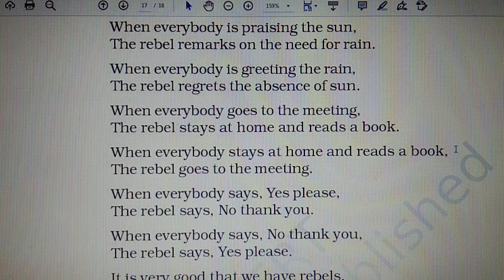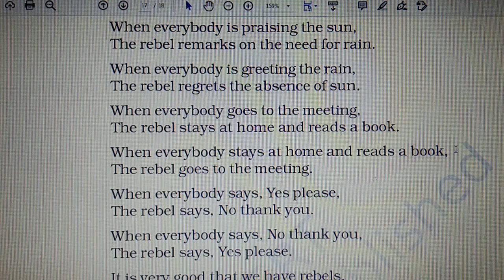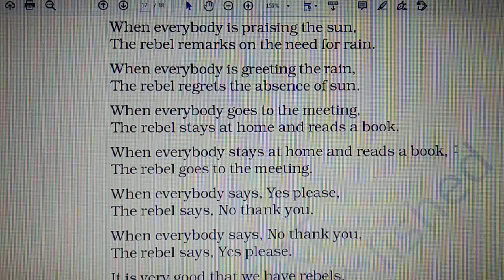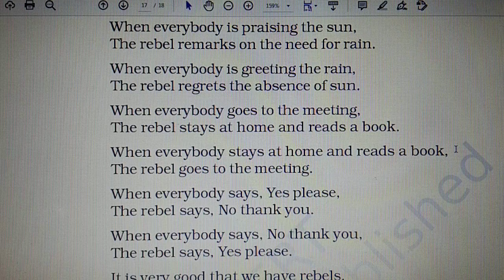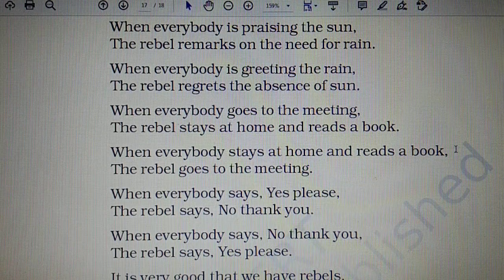Now, when everybody goes to the meeting, the rebel stays at home and reads a book. When everybody stays at home and reads a book, the rebel goes to the meeting. So here very nicely again the poet has given one example, like when everybody wants to go to the meeting, the rebel will again try to contradict by staying at home and reading books. So when others stay at home, he would again like to go to the meeting. So he will again do the vice versa.